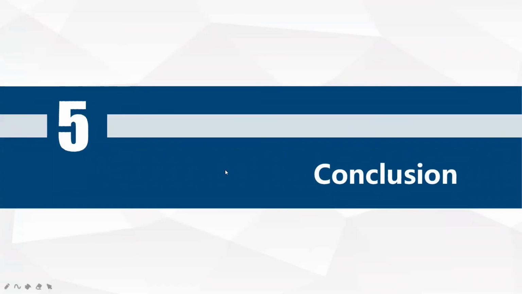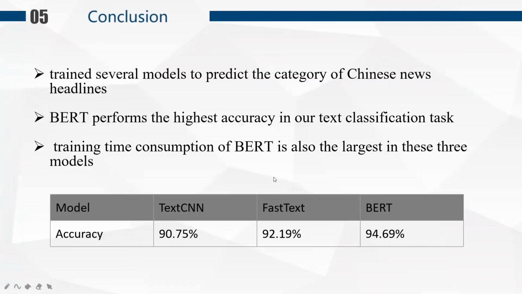Then we move to the conclusion part. In this project, we trained several models to predict the category of Chinese news headlines and evaluated using accuracy to find the best one. We optimized them and saw their performance. After comparing 3 models through this project, we find that BERT performs with the highest accuracy in our text classification task.